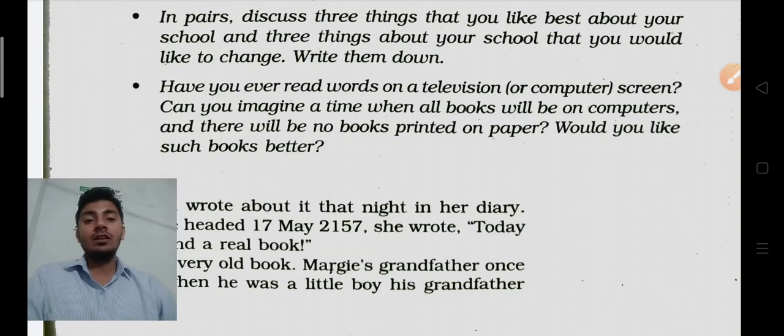Would you like such books better? This kind of question the writer is asking you.